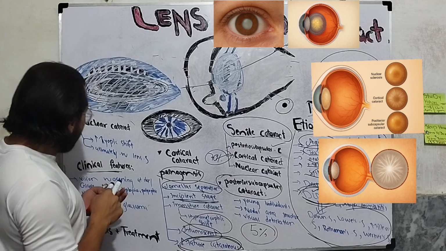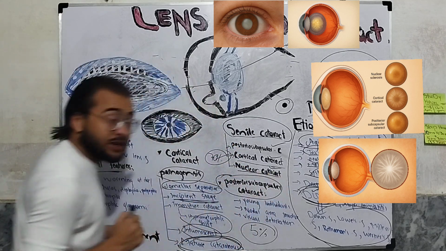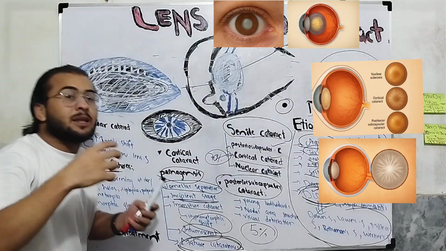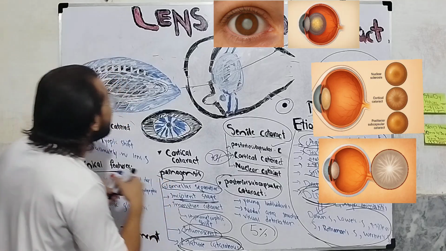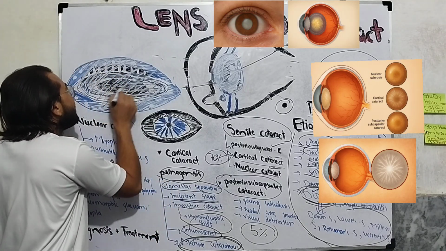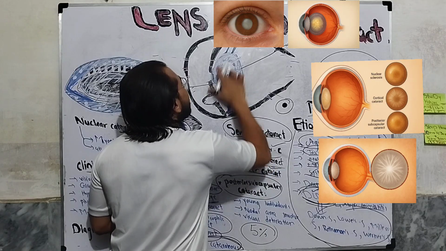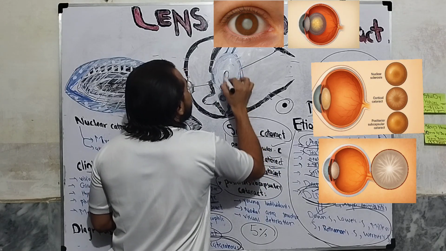Now we have the last senile cataract, which is nuclear cataract. In nuclear cataract, what is happening? The pathogenesis is entirely opposite to cortical cataract. In nuclear cataract, there is compactness. It is opposite.